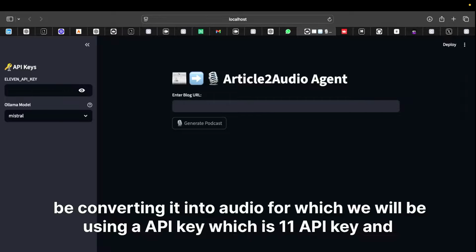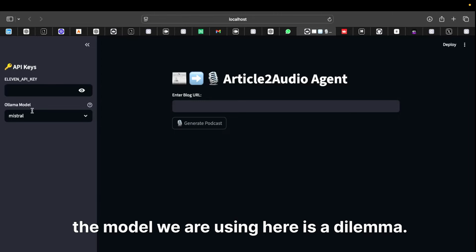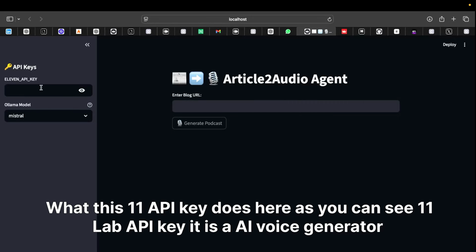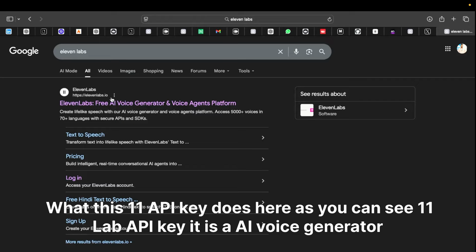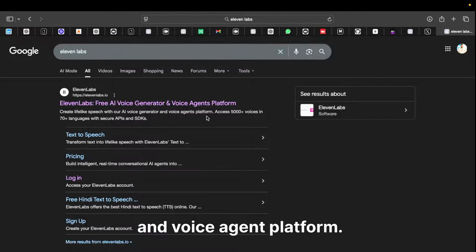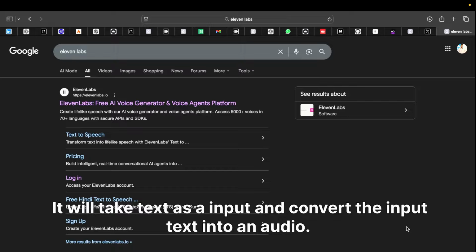For this we will be using an ElevenLabs API key, and the model we are using here is Ollama. What does this ElevenLabs API key do? It is an AI voice generator and voice agent platform. It will take text as an input and convert the input text into audio.